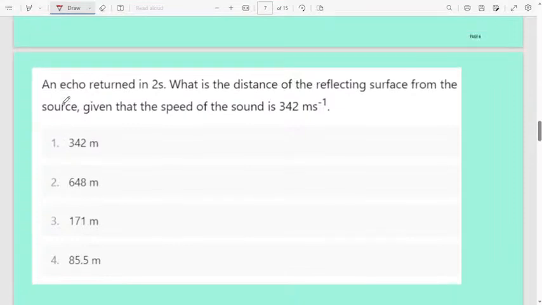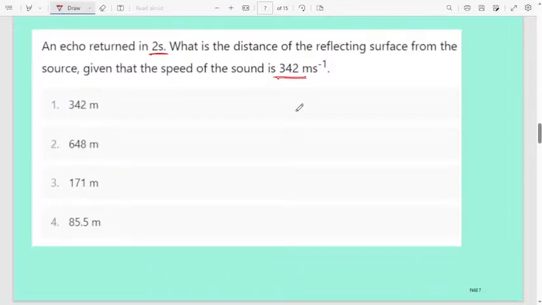Okay, next question. An echo returned in 2 seconds. What is the distance of the reflecting surface from the source, given that the speed of sound is 342 meter per second? Speed of sound is given as 342 meter per second. Here the time taken for hearing an echo is 2 seconds. Time is also given, 2 seconds.